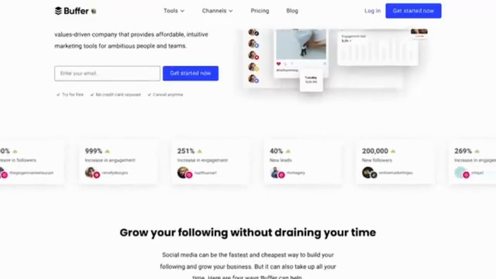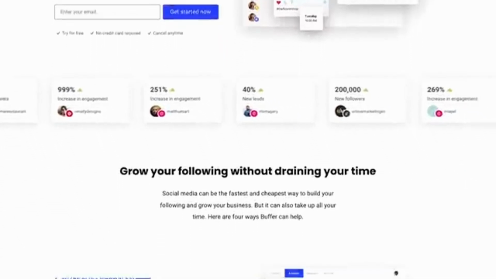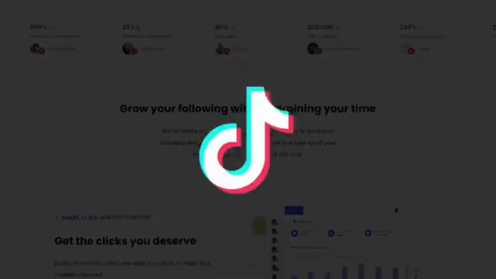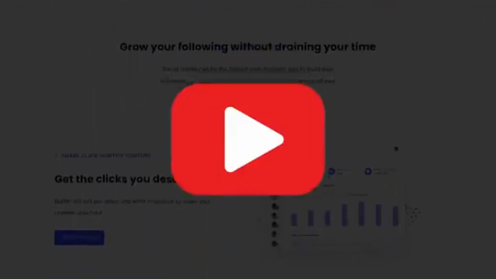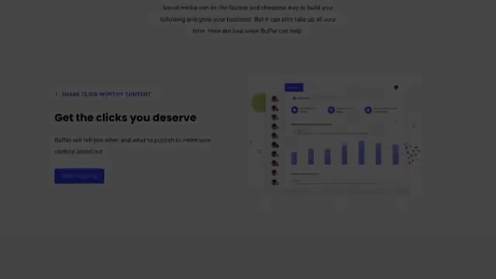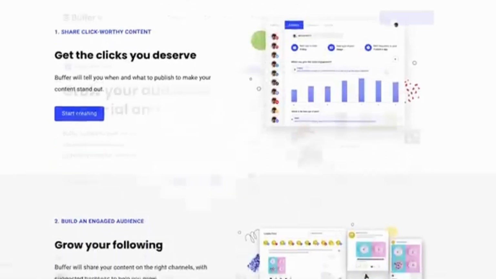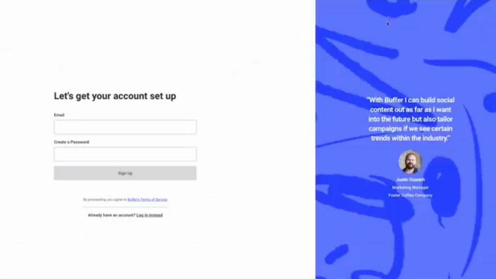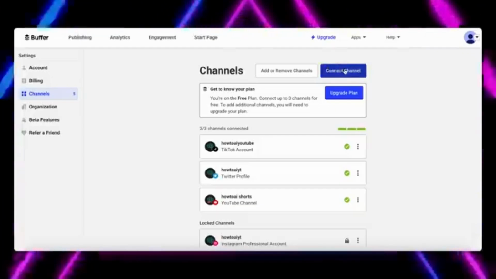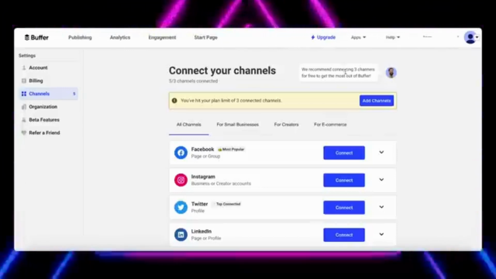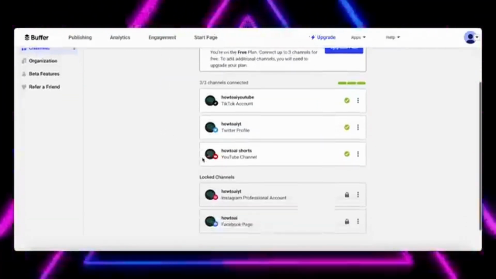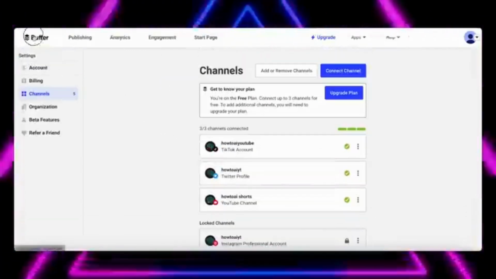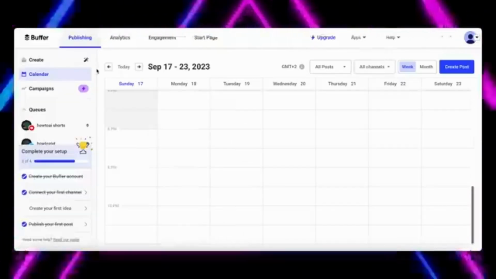It's the easiest way to schedule all your posts on all social platforms like Instagram, TikTok, Facebook, Twitter, YouTube, but with one click, meaning you don't have to do it manually on every channel. What you want to do is sign up for their free trial as well and create an account. After that, connect all your social media accounts to Buffer so that it ends up looking like this. It's a pretty repetitive, straightforward process, so I won't show that now.